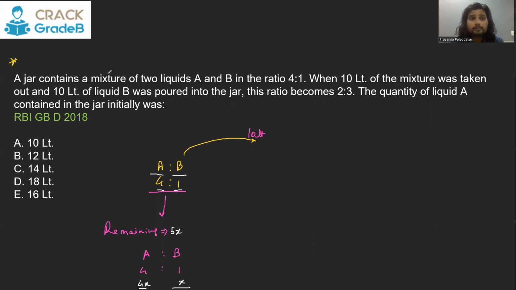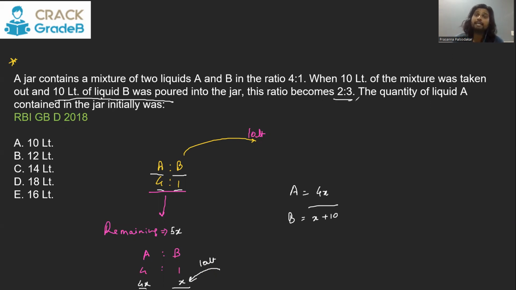And now what we are doing is, 10 liter of liquid B was poured. So you are adding now 10 liter of B. A will still be 4x, but B now is going to become x plus 10.